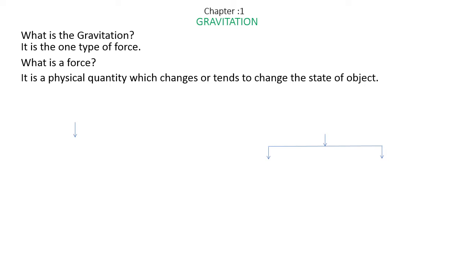Changes means you understood. It is going to change the state of the object from one to another. We know there are different states. The object can be stationary, or the object can be moving. This is its physical state. Chemical state changes can also be present. So that is what it's going to change, the state. Suppose the object is moving and comes to rest, there is a change in the state, from motion to rest.